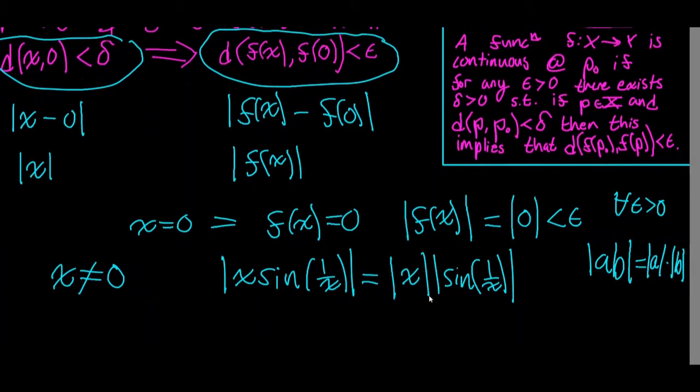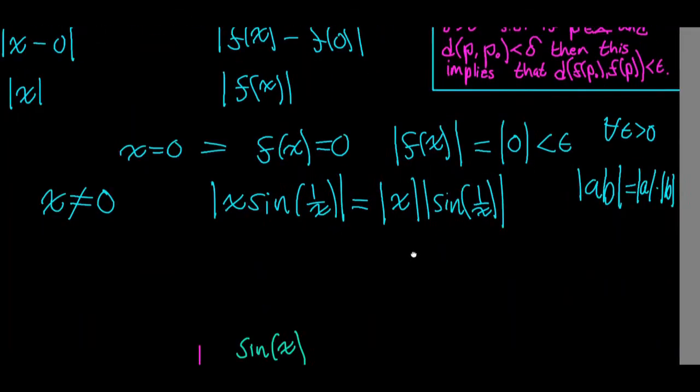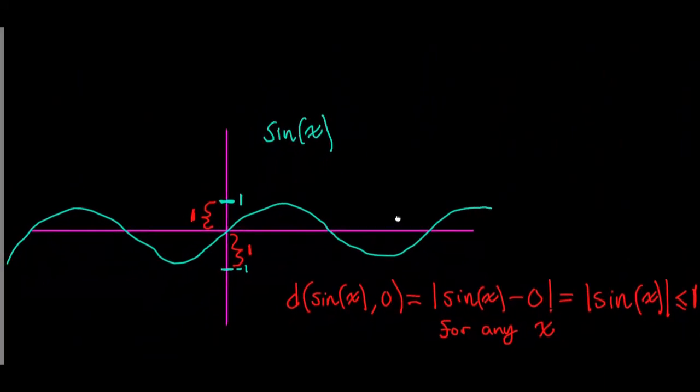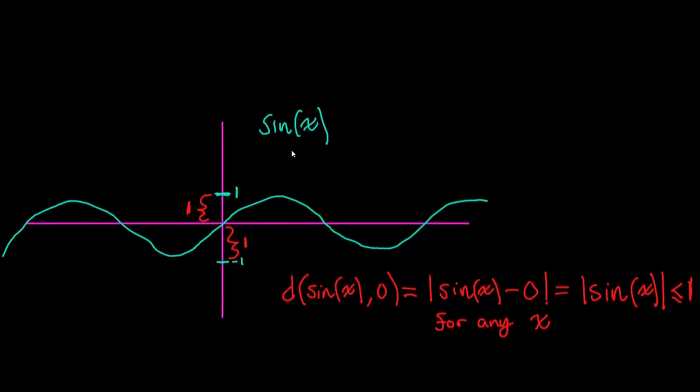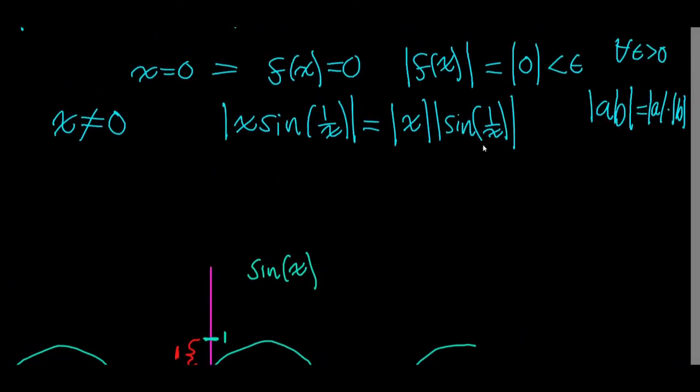Now, we have almost, remember what our goal was. Our goal was to manipulate this epsilon distance to get it in terms of the delta distance, which is the absolute value of x. So we're almost there. We just have this pesky sine of 1 over x. But that's okay. We can deal with sine of 1 over x in the following way. We know that the graph of sine of x never gets a height above 1 or below -1. That is to say, the distance from sine of x and 0 is always going to be less than or equal to 1. Said differently, the absolute value of sine of x is less than or equal to 1 for any input x. And check this out, 1 over x is just another input to this sine function. It's just any old input.